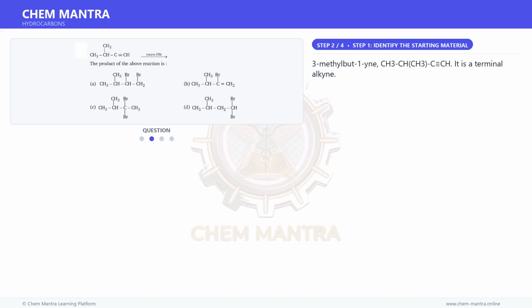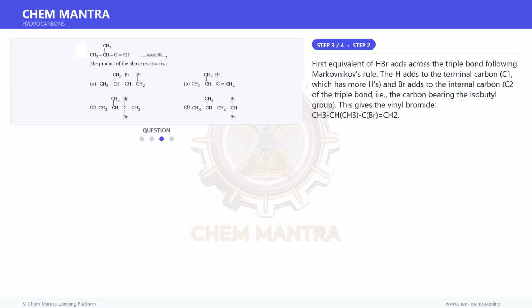3-methylbut-1-yne, (CH3)2CH-C≡CH. It is a terminal alkyne. Moving on to the next step.